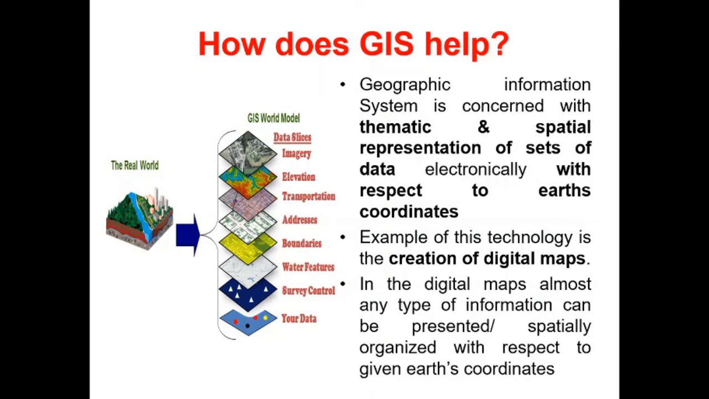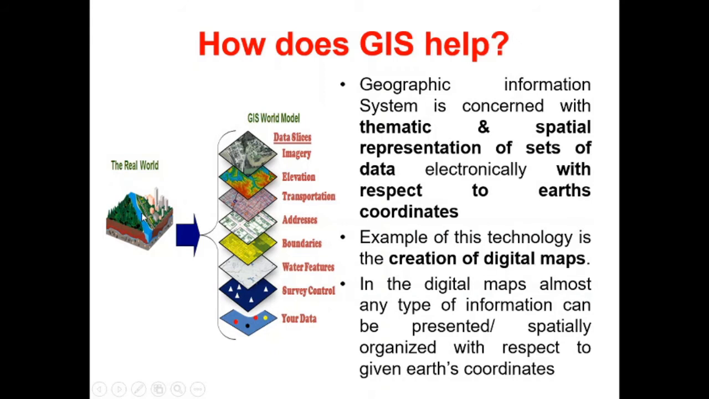In the digital maps, almost any type of information can be presented or spatially organized with respect to given Earth's coordinates. So Geographic Information System is concerned with the spatial and thematic representation of sets of data with respect to the Earth's given coordinates. So here in the slide you can see the given Earth's location. So suppose this is the given Earth's location or given coordinate.